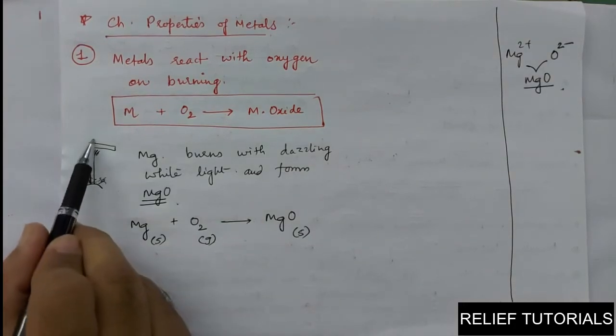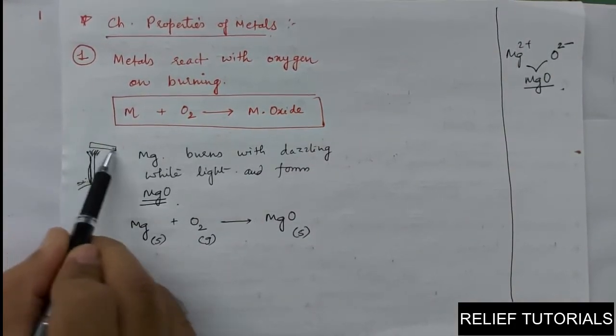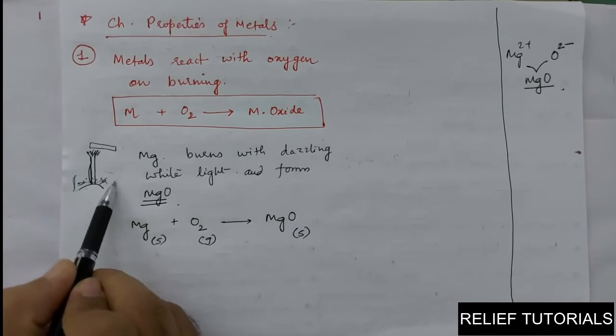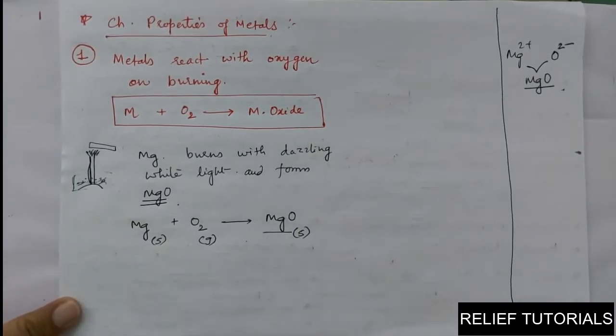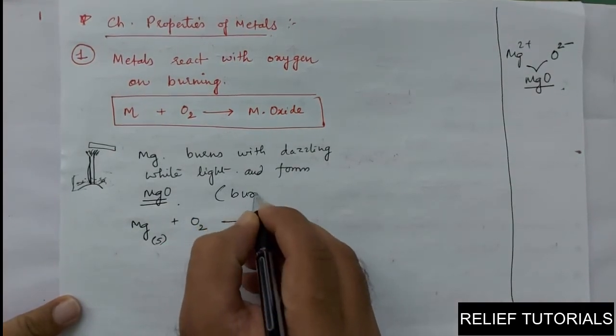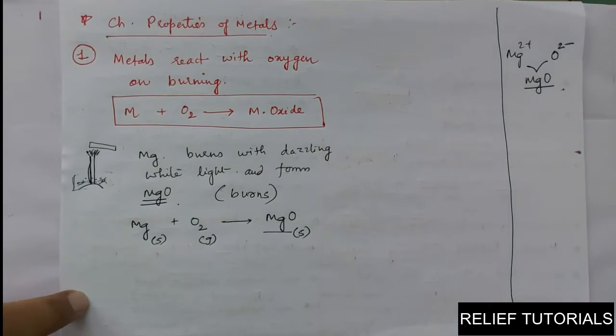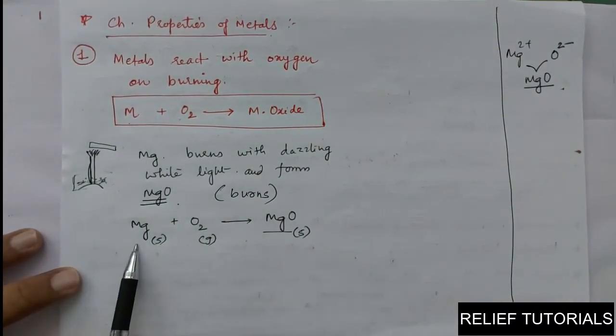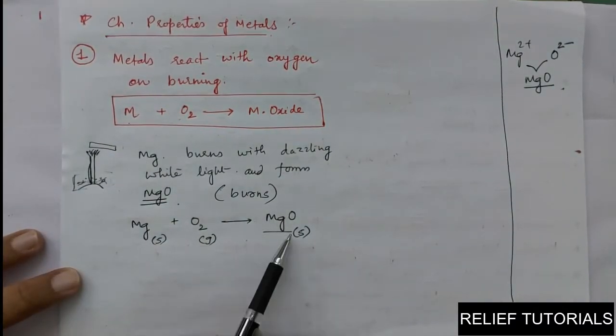So the magnesium ribbon disappears and it turns into powder. The magnesium oxide is in the state of powder. In this sense we can say magnesium burns. It burns, you know the meaning of burning, with a flame. So it burns with a dazzling white flame and forms magnesium oxide. This is the very simple example of the reaction of a metal with oxygen: magnesium reacts with oxygen to form magnesium oxide.